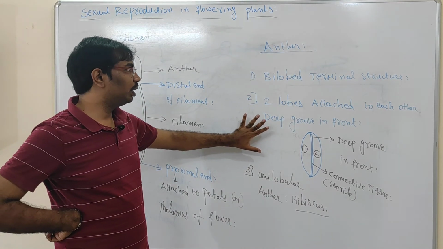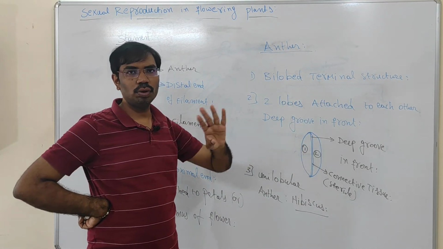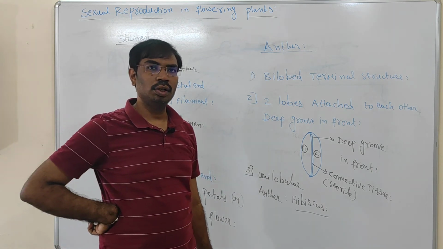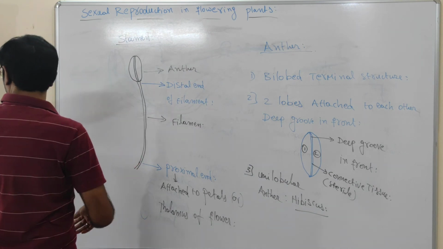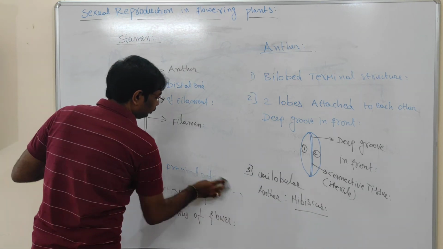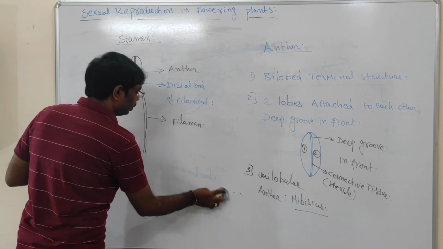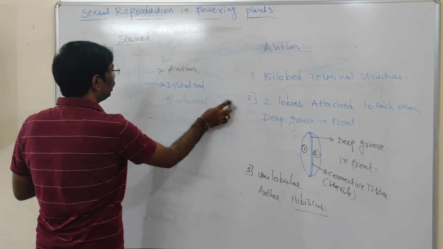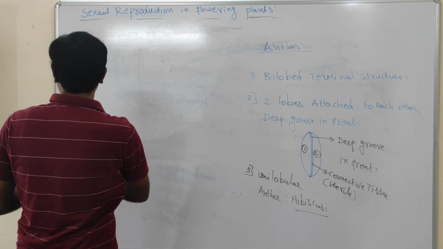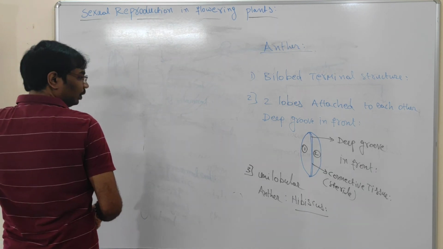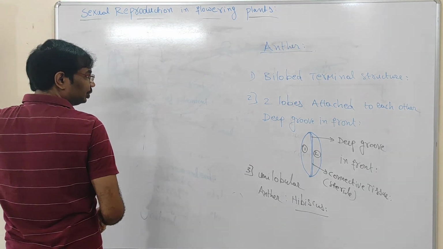So how many lobes are present in the anther? Two lobes are present in the anther. Again, each lobe contains two chambers. The remaining content I will continue in the next video. What I will explain in the next video is microsporangia.